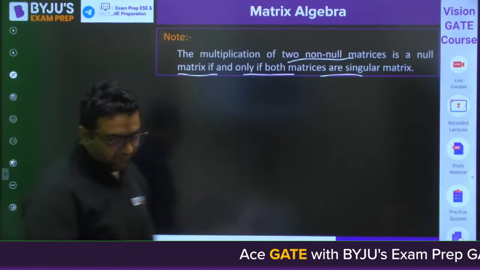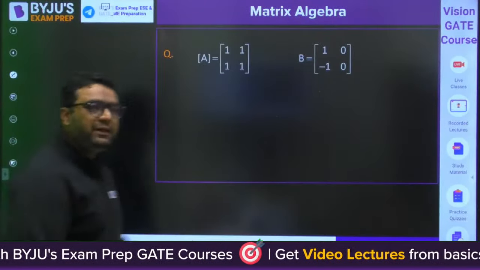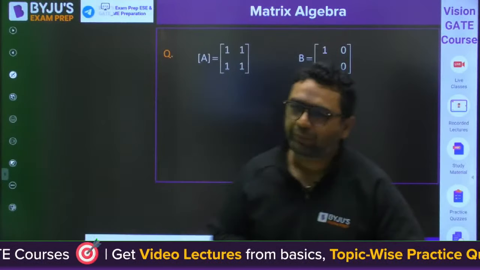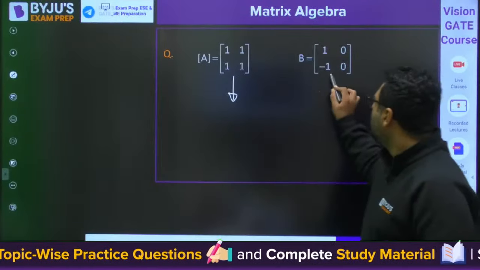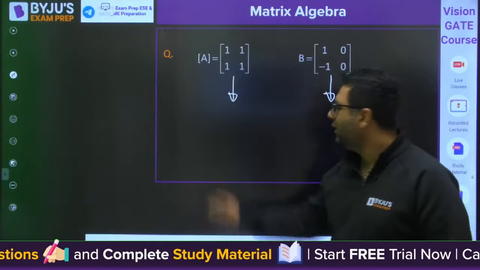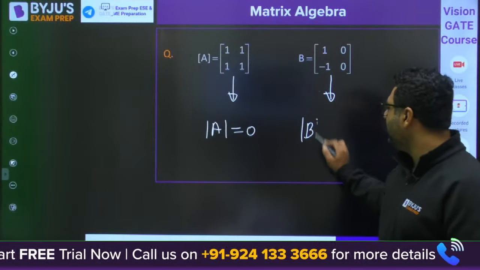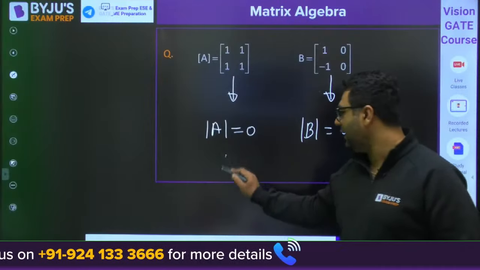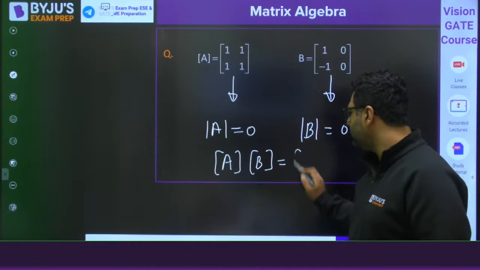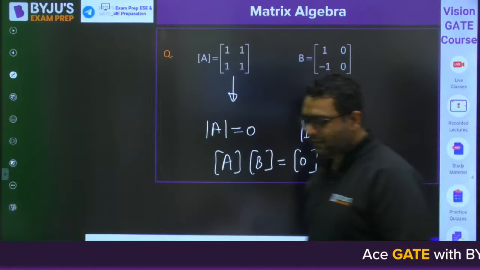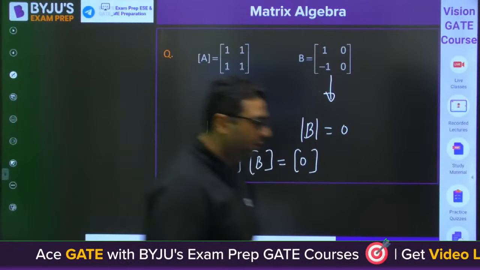So here now we have a question. If you see these two matrices, tell me about A into B. First of all, can you tell me, is it a singular matrix? If you find the determinant of A, you will get 0. If you get the determinant of B, it is going to be 0. So can I say the product of these two matrices is going to be a null matrix, although individually these matrices are not null.